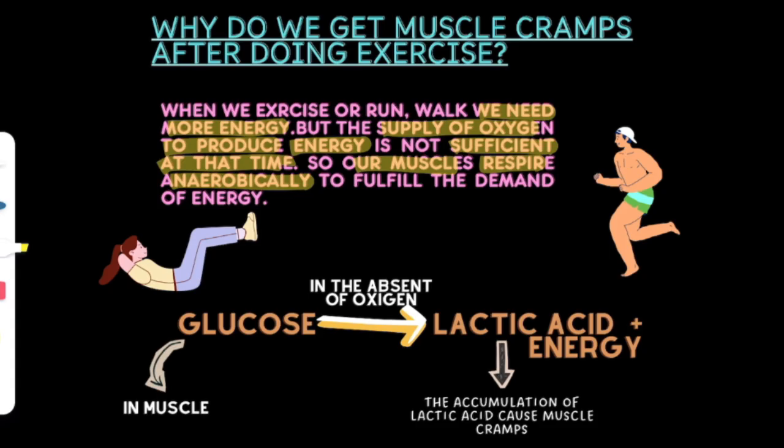But in case of muscle cell, that is very different. Please remember these two things. In case of muscle cells, glucose breaks down in the absence of oxygen into lactic acid and energy. Okay, this is a very important thing. You have to remember this. Now, after heavy exercise or heavy weightlifting, we often get muscle cramps, right?